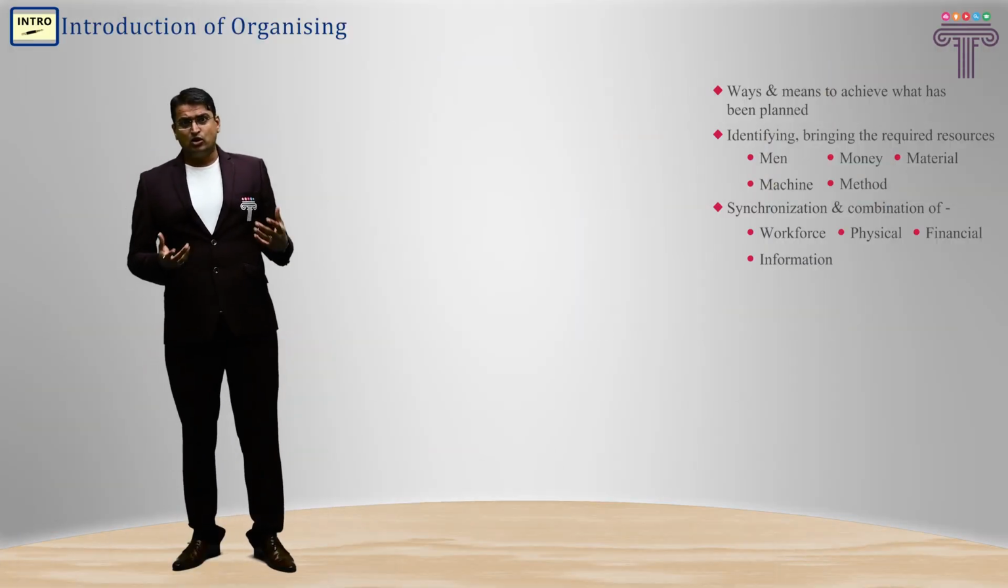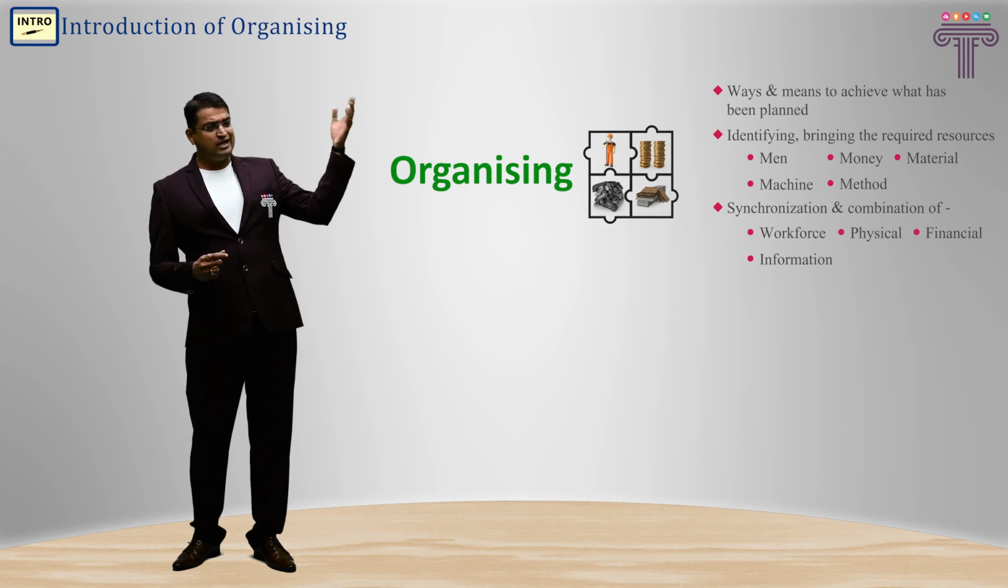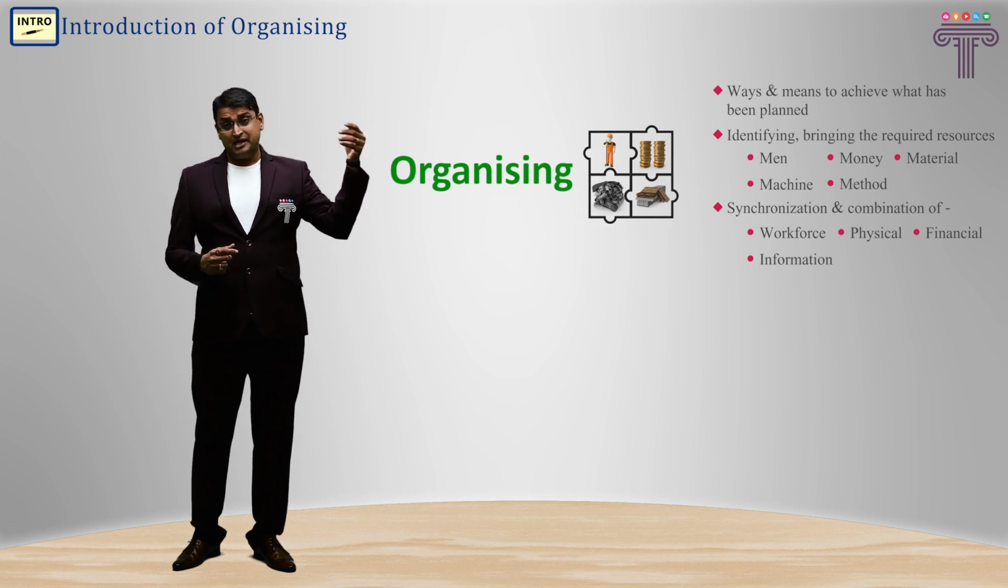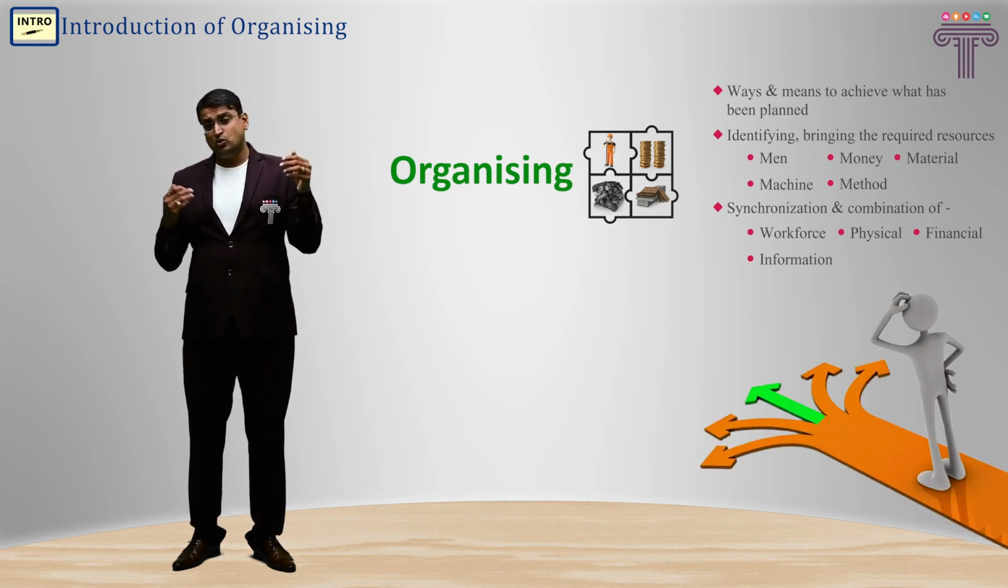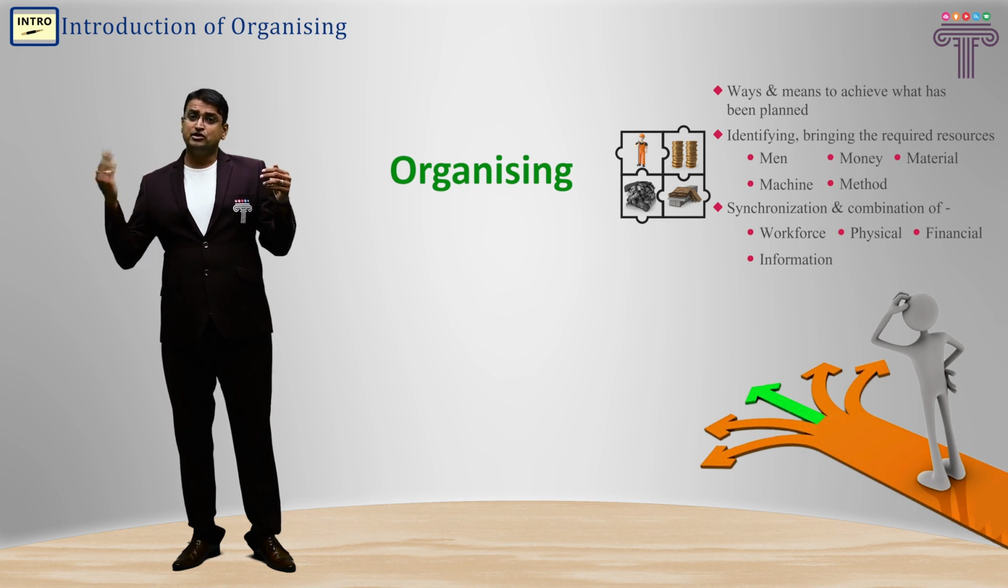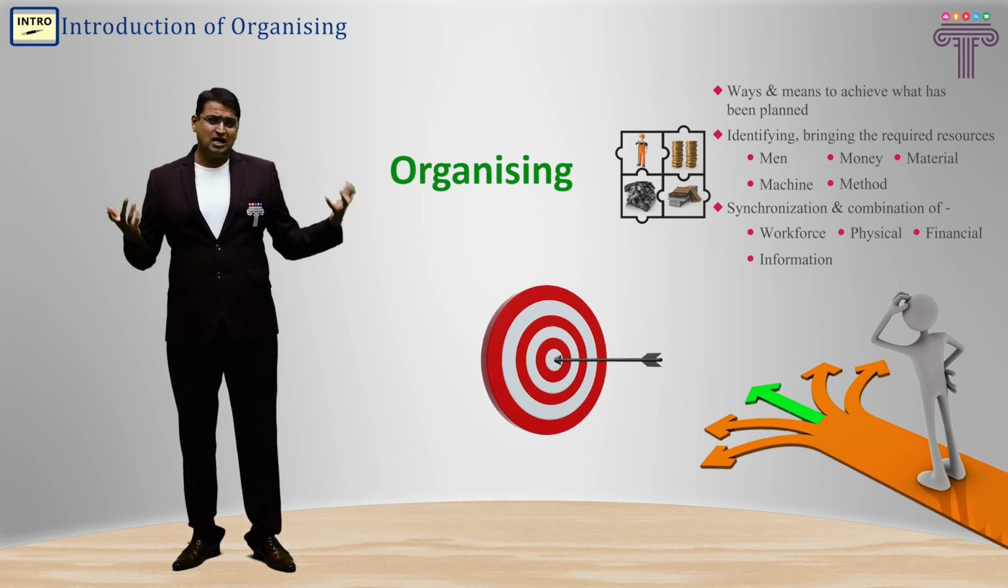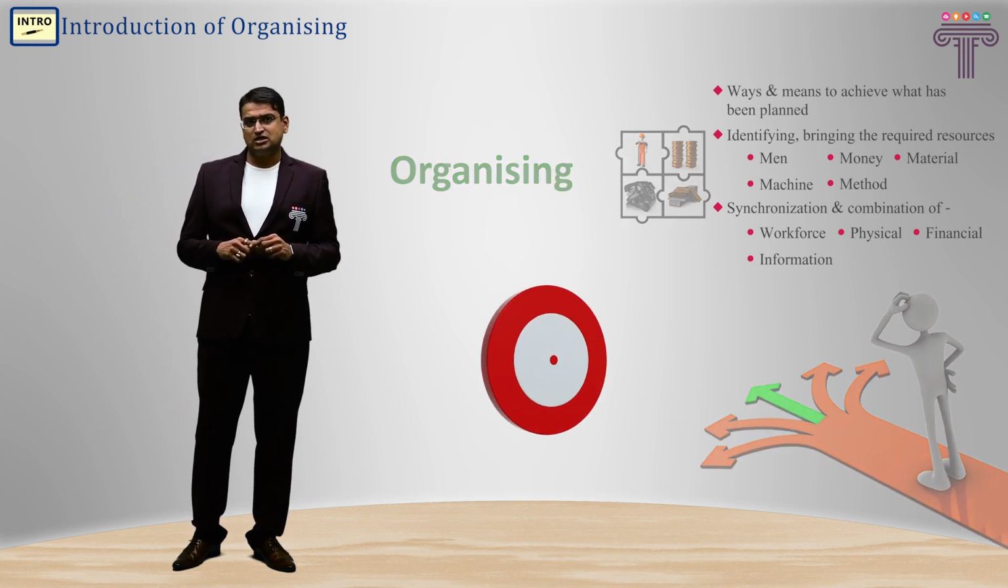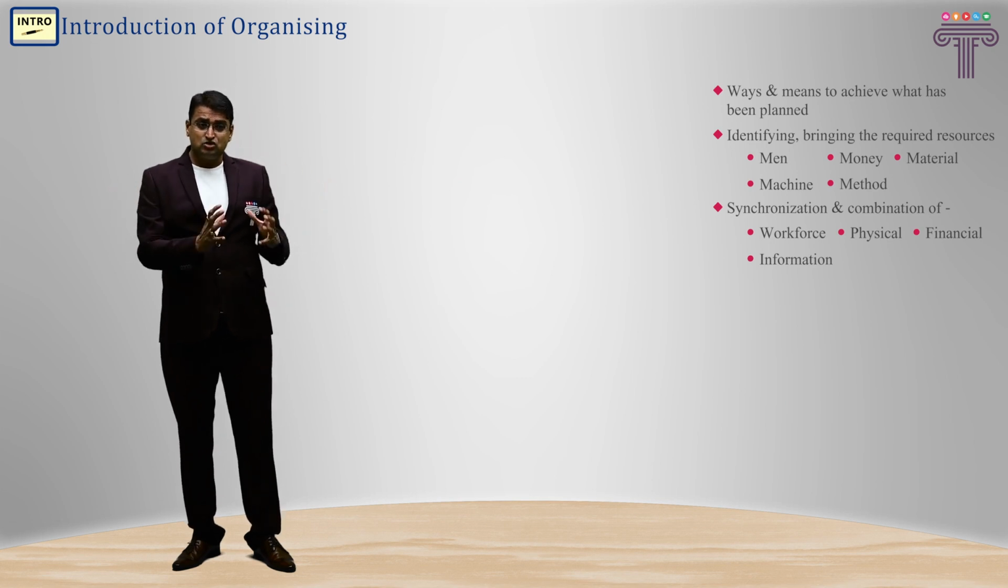Now, what I understand is what organizing does. Organizing is the execution of planned things. They identify ways and means by which the work will be executed in order to achieve the organization's goal, starting with identifying the resources, then bringing resources to the workplace.